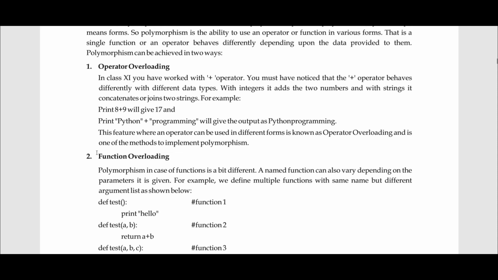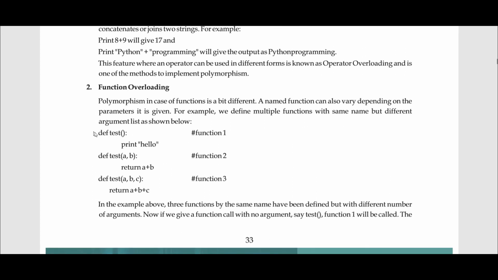Now coming over to function overloading. In function overloading, you define a particular function again and again with the same name, but the parameters passed to that function are different, and on the basis of the parameters, the function behaves differently. For example, here def test is defined with a print hello statement.